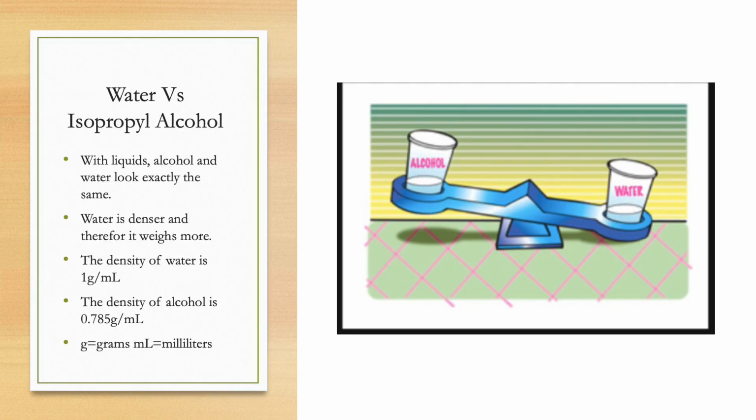So water versus isopropyl alcohol. With liquids such as alcohol and water, these two look exactly the same. Water is denser and therefore weighs more. The density of water is 1 gram per ml, and the density of alcohol is 0.785 grams per ml. And the g is for grams, ml is for milliliters.